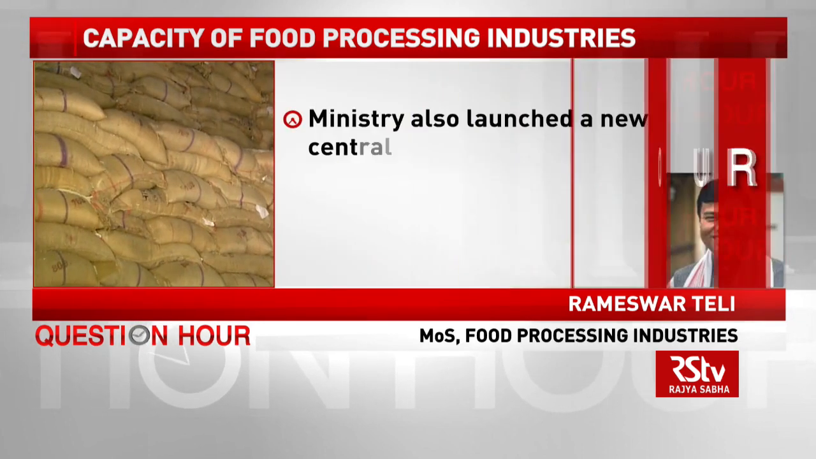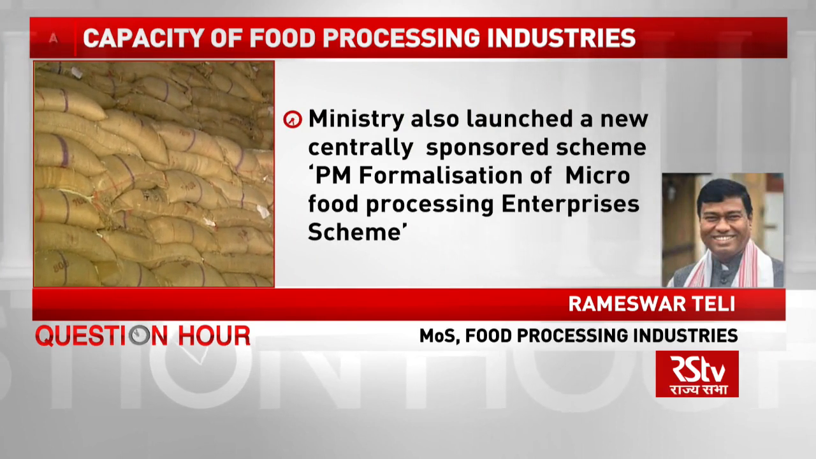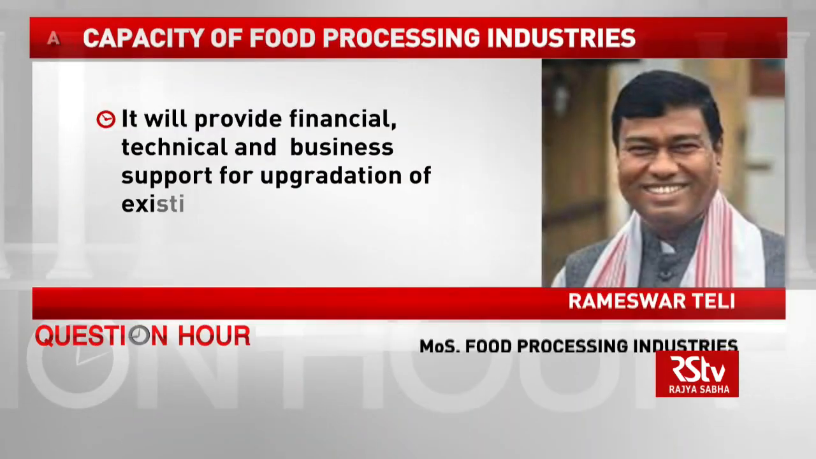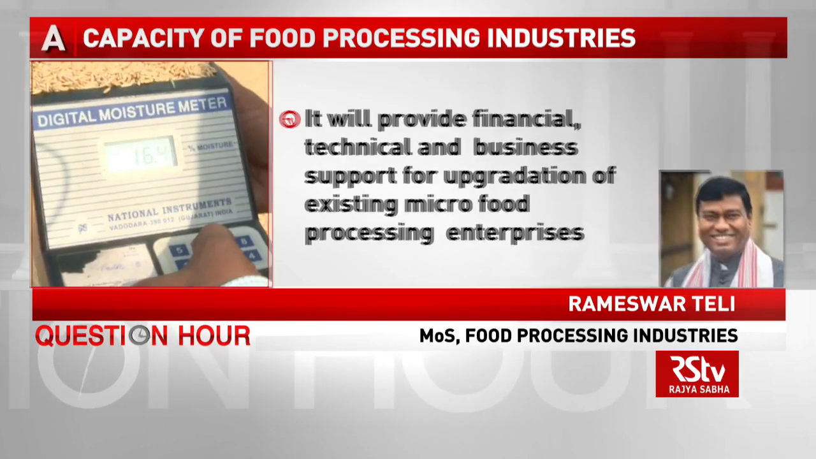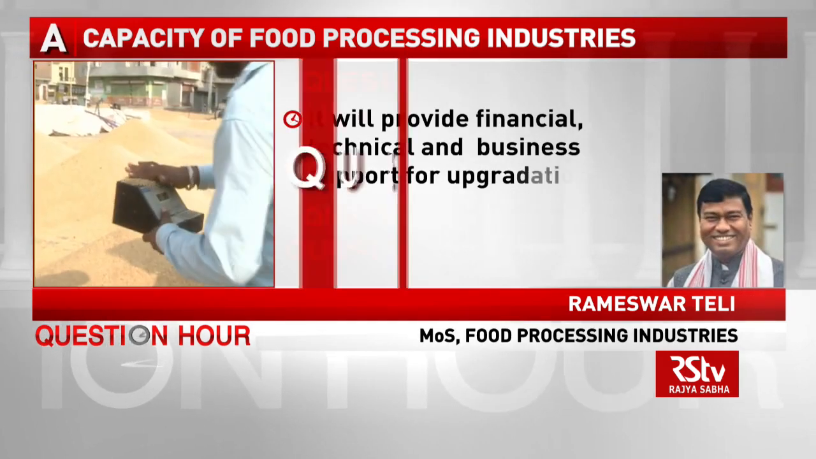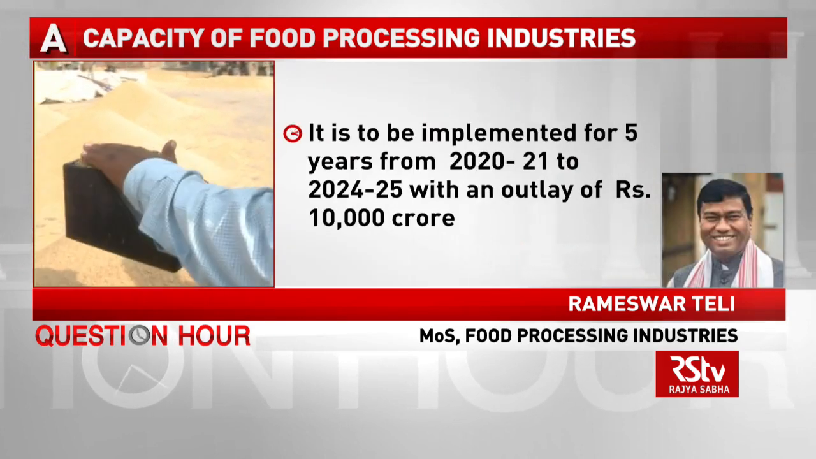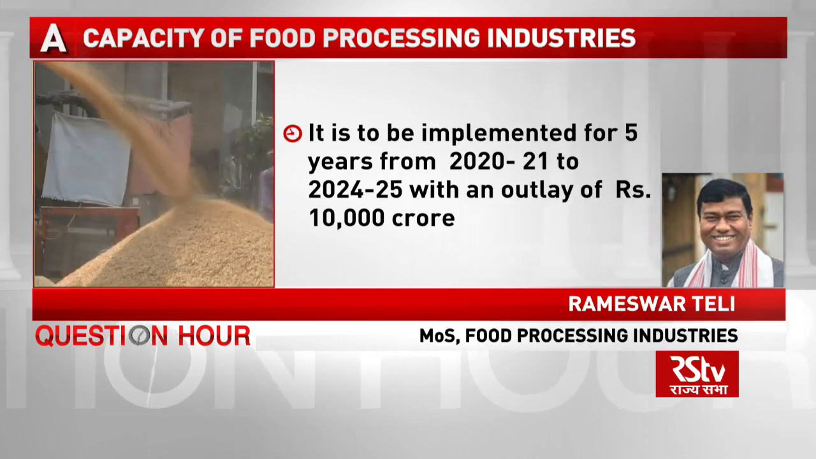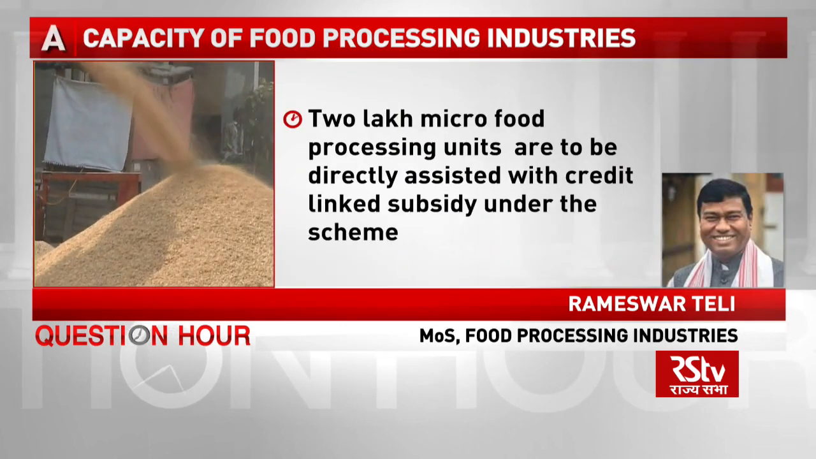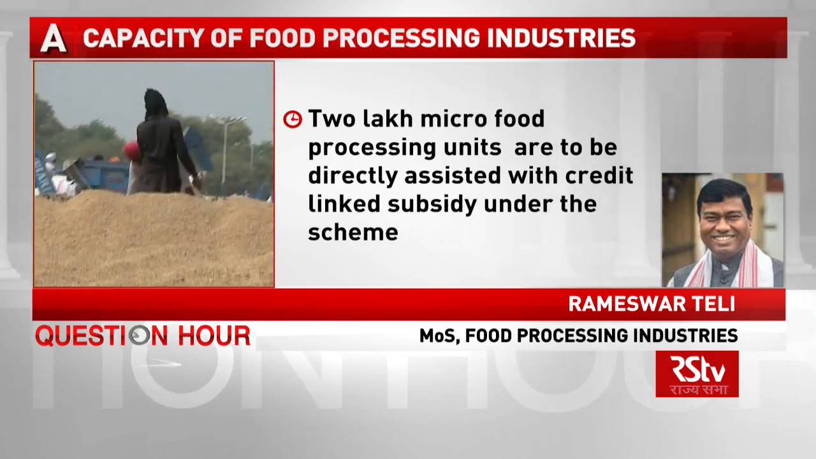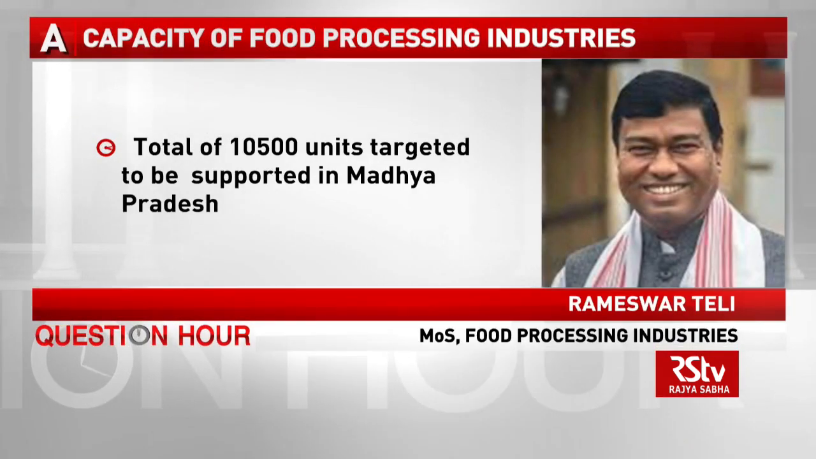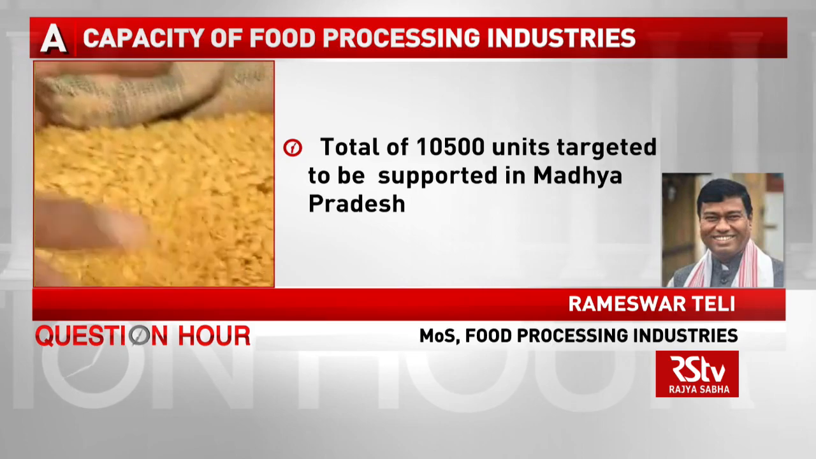The Ministry of Food Processing Industry has also launched a newly centrally sponsored scheme, PM Formalization of Micro Food Processing Enterprise Scheme, for providing financial, technical and business support for upgradation of existing micro food processing enterprises. It is to be implemented for a period of 5 years from 2020-21 to 2024-25 with an outlay of 10,000 crore. 2 lakh micro food processing units are to be directly assisted with credit linked subsidy under the scheme. A total of 10,500 units is targeted to be supported in Madhya Pradesh under this scheme.